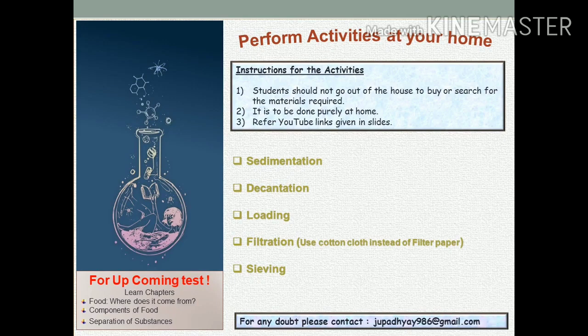Dear student, it's time to do hands-on what you have learned till now. There are some instructions for the activities. You have to perform the following activities under your parent guidance purely at your home. Students should not go out of the house to buy or search for the material required.